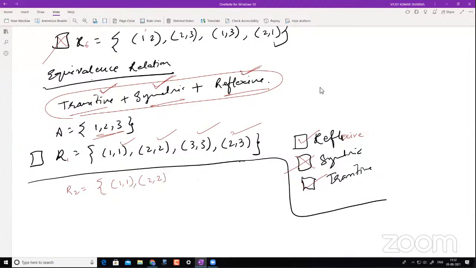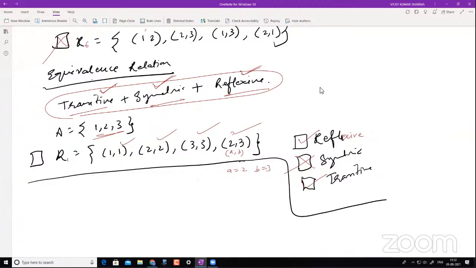In this relation R1, not separately, but for checking transitive, if we take 2, 3 and 1, 1, then sir, can you please write? If you take 2, 3 and 1, 1, then A is 2 and B is 3. Yes. And if you take 1, 1, then C is 1.